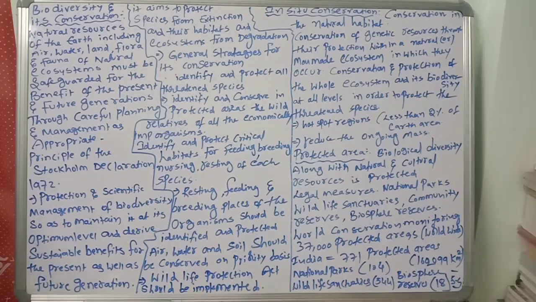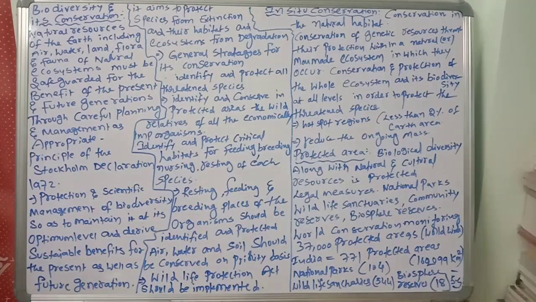So we have to protect our biodiversity. Why? For our benefit, for the present and future generations. If the air is good, it is good for us right now. Even for the next generations, the air should be useful, so we should provide good air to them. This is a point you should remember. The second one, water.